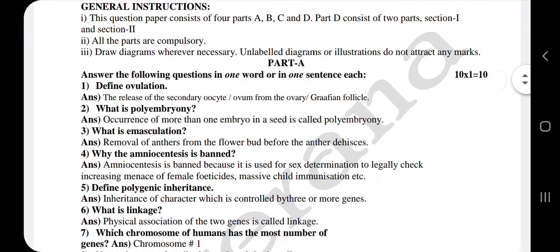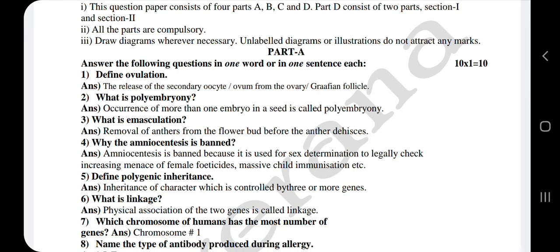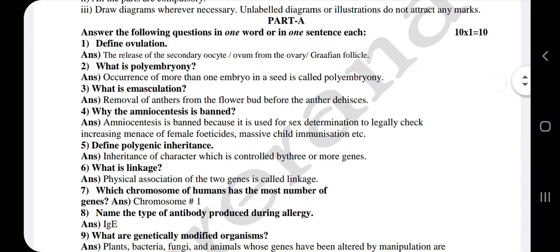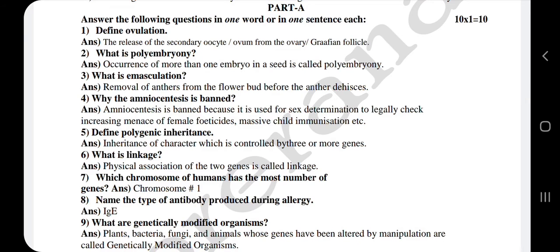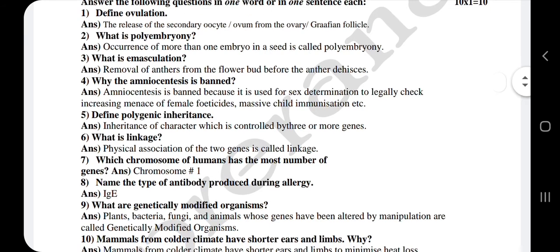During the release, the Graafian follicle ruptures. Even your answer can be the release of the secondary oocyte from the rupture of the Graafian follicle. This can also carry the full 1 mark. Second question, what is polyembryony? Poly, as you all know, refers to many. Embryony means the embryo. Where is the embryo present? The embryo is present in the seed. So your answer is: the occurrence of more than one embryo in a seed is called polyembryony.